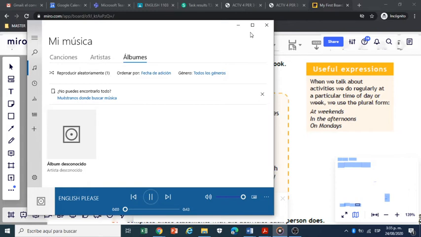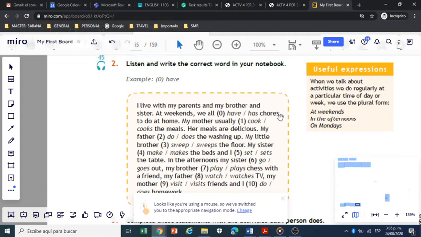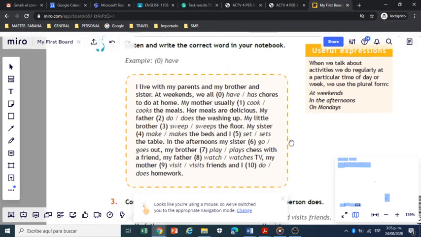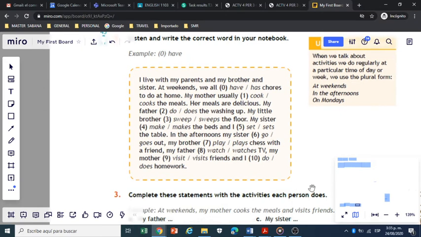Track 45. I live with my parents and my brother and sister. At weekends, we all have chores to do at home. My mother usually cooks the meals. Her meals are delicious. My father does the washing up. My little brother sweeps the floor. My sister makes the beds and I set the table. In the afternoons, my sister goes out. My brother plays chess with a friend. My father watches TV. My mother visits friends, and I do homework.